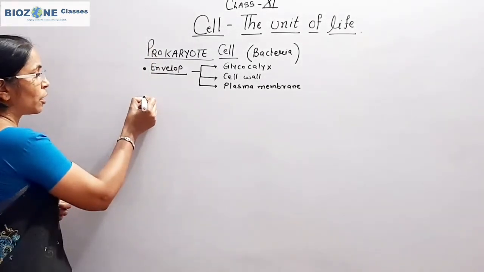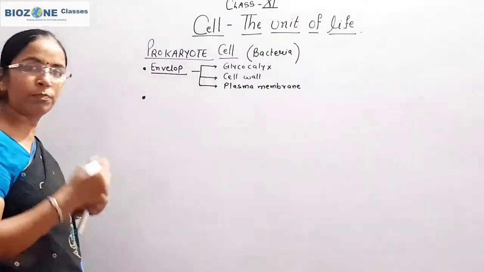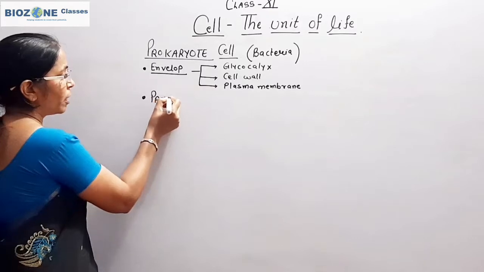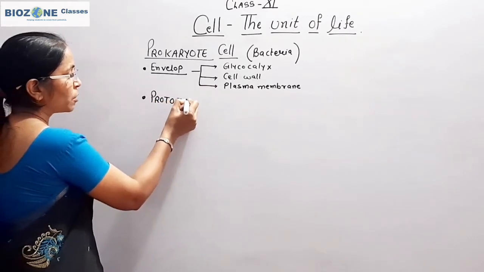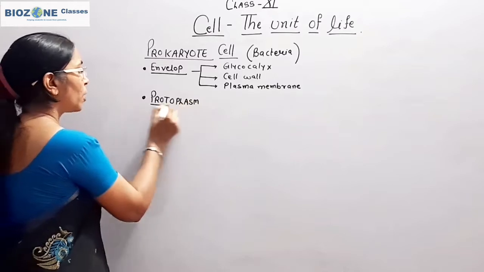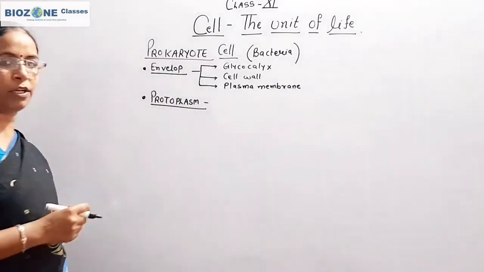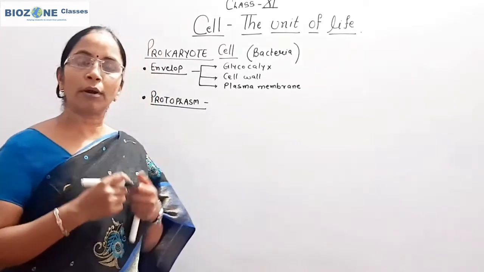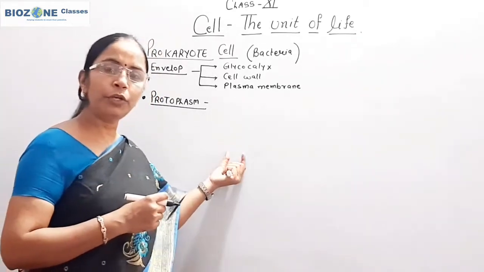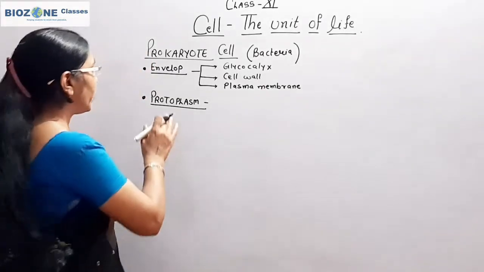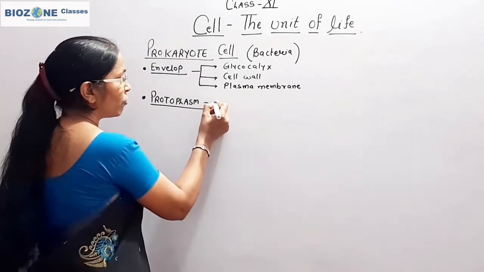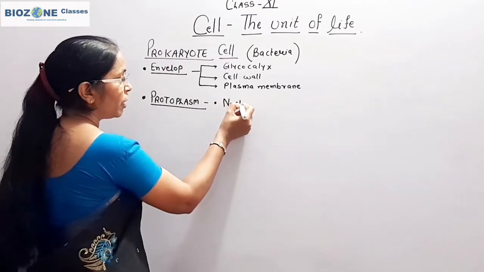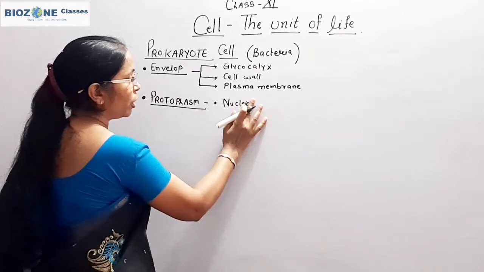The second structure in the prokaryotic cell is the protoplasm. Inside the protoplasm we study the important features, and what structures, organelles and nucleus are present. First we study the incipient nucleus, primary nucleus or nucleoid.